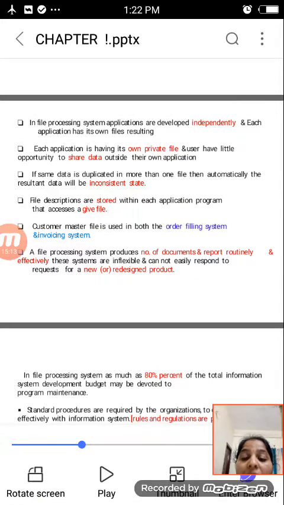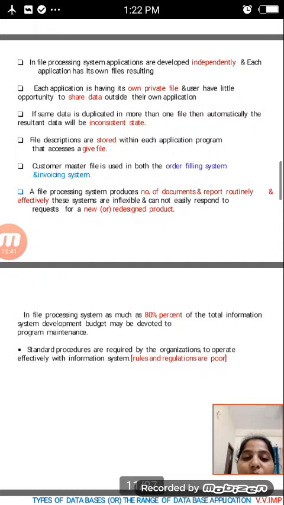After that, file descriptions are stored within each application program that accesses a given file. After that, the customer master file is used in both the order filling system as well as the invoicing system. After that, a file processing system produces a number of documents and reports routinely and effectively.